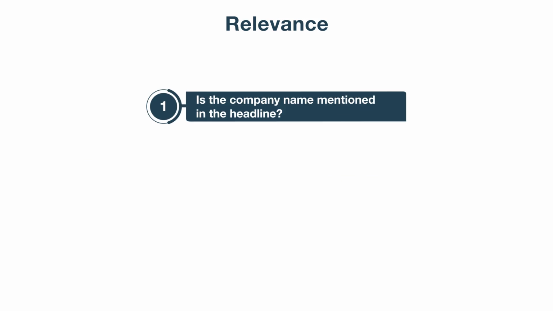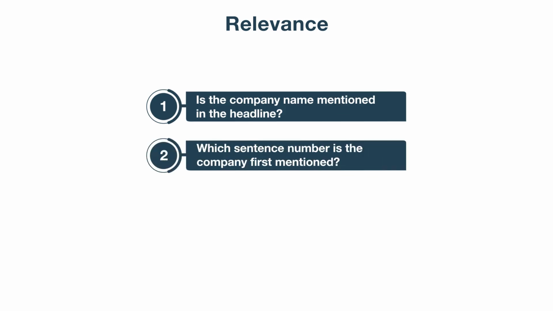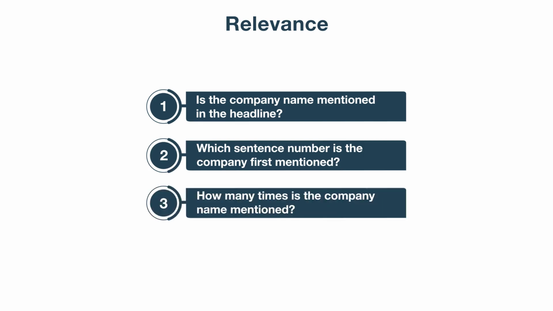The first factor is relevance. As the name suggests, it measures how relevant a news article is for a particular company. However, you need to determine whether the article is relevant for the particular company or not. To determine that, you can check: is the company name, or its stock name, mentioned in the headline? Which sentence number is the company first mentioned in? How many times is the company name, or its stock name, mentioned?